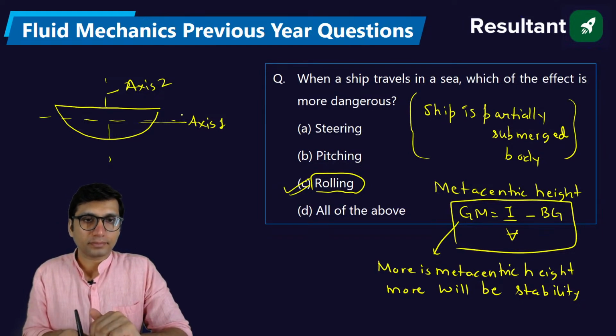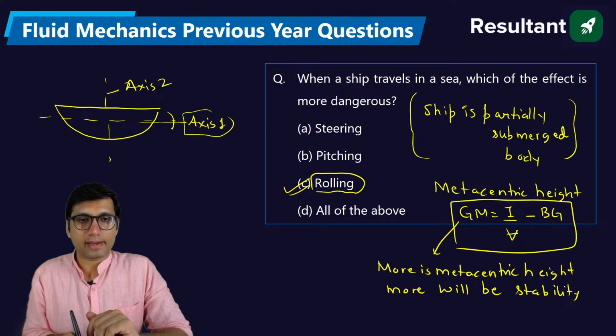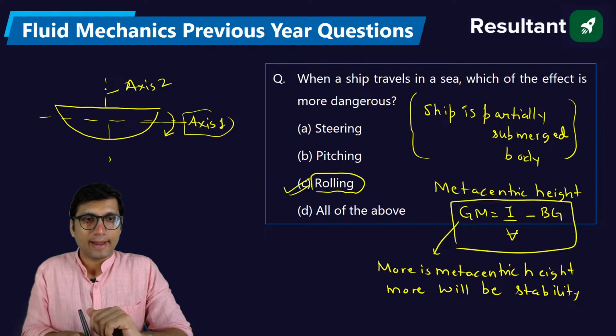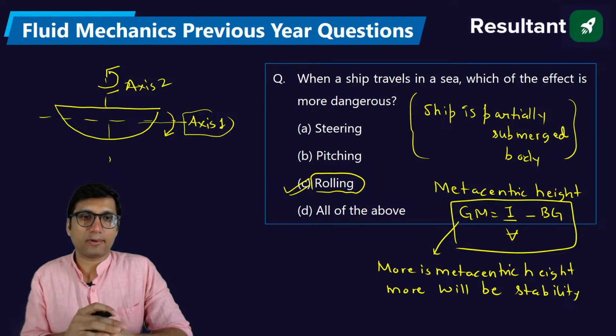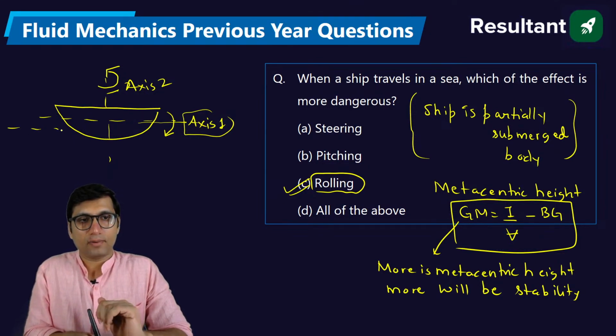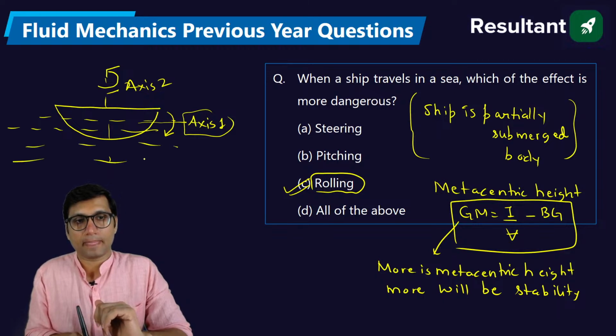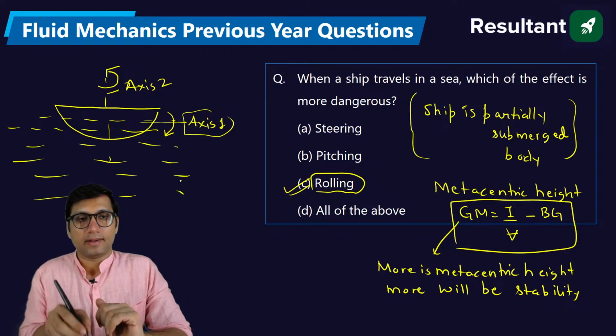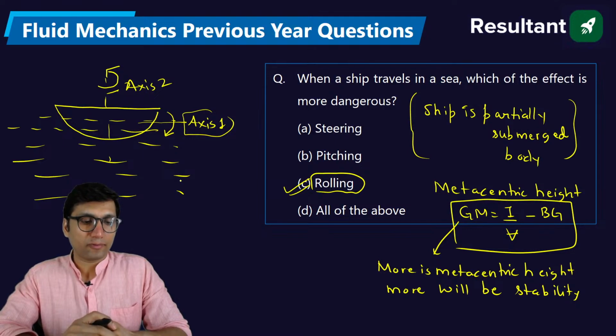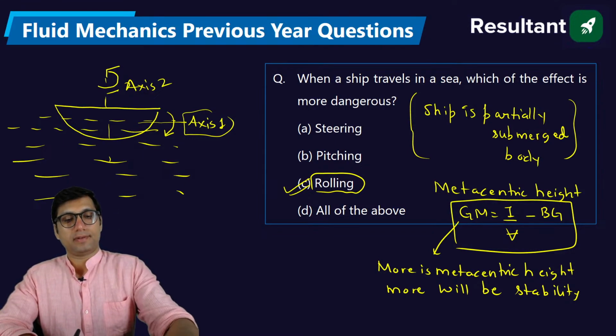Can you tell me that if the ship is moving about axis number 1, this motion will be called what? And if it is moving about axis number 2, this motion is called what? Tell me, everyone.